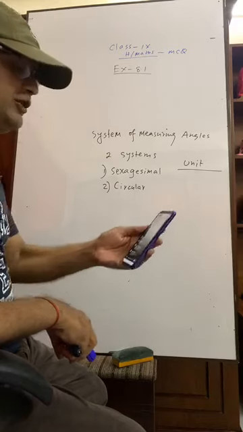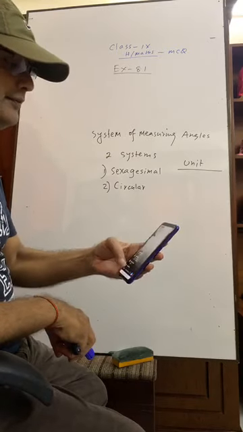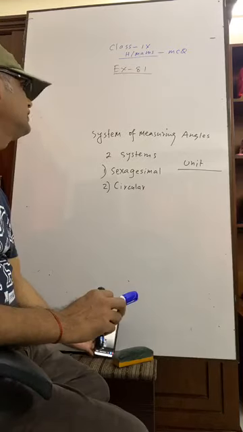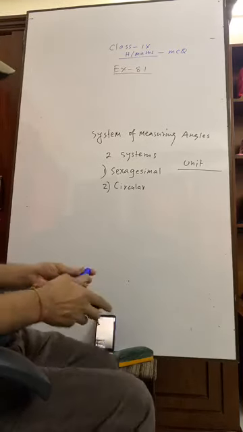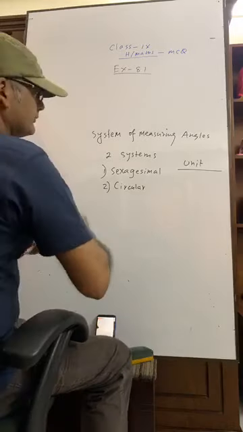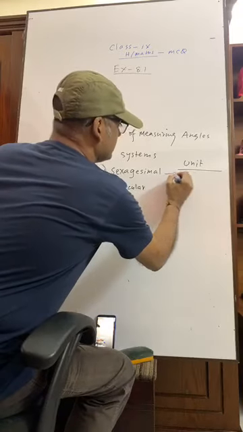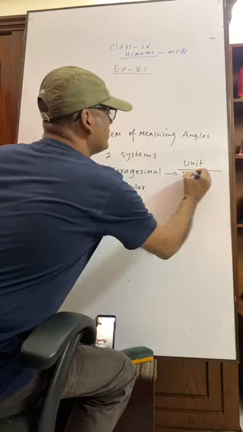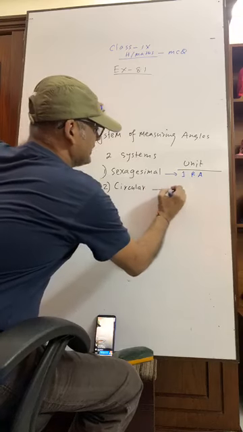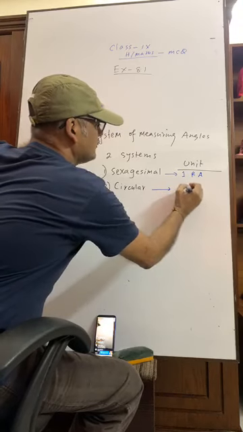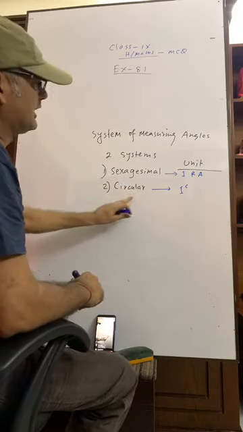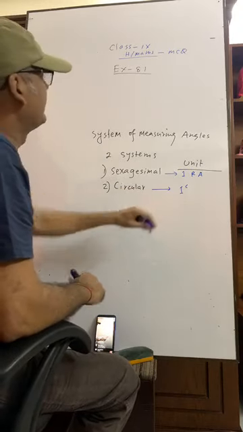Okay, I don't see anyone writing. Sexagesimal, what is the unit? Write down. One right angle. RA, right angle. But in circular, it is 1 radian. C for circular.